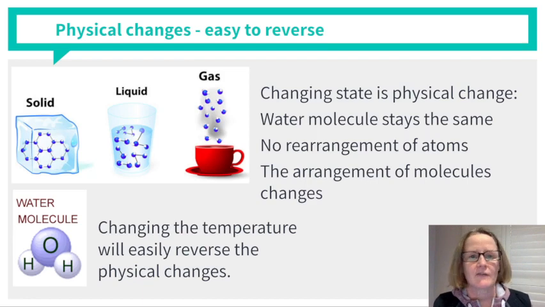So let's have a look in detail at this physical change. So we've got solid water, liquid water, and water vapor as a gas. And if you look closely, you will notice that each of these blue dots with two white dots attached to it is the same in each state. There is two H's and an O, H2O, water molecule. So there's been no change in the molecule itself as it moves from solid to liquid to gas and then back again.